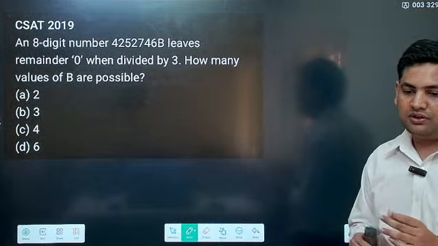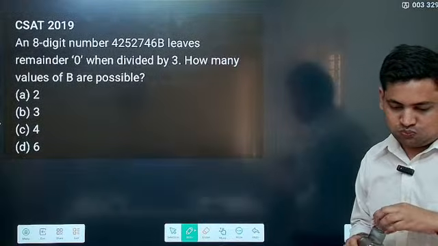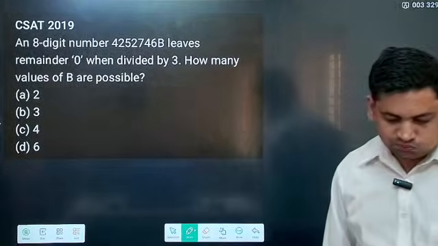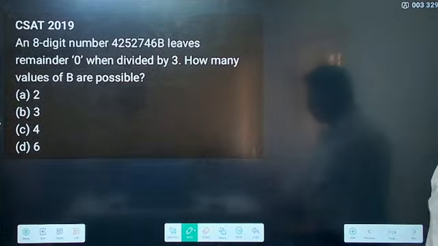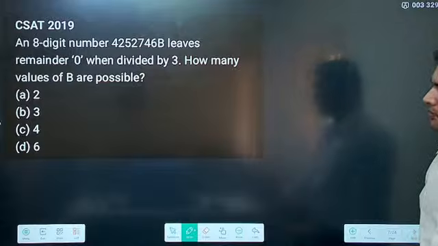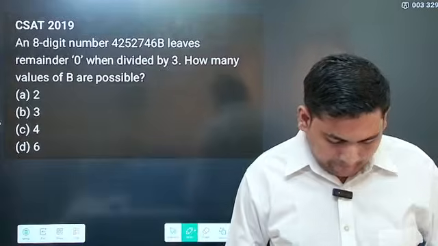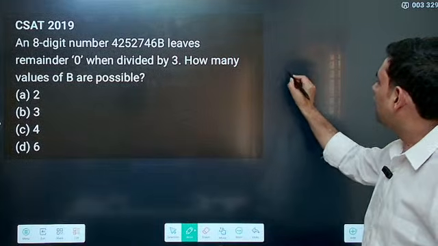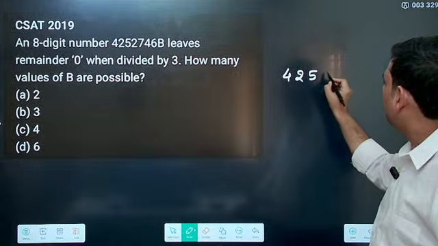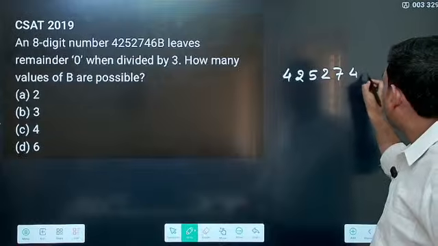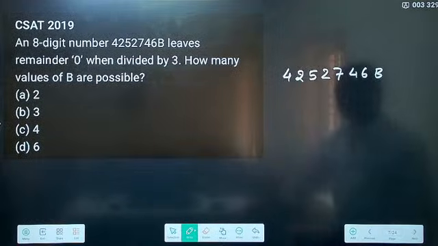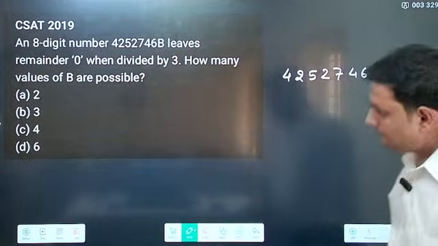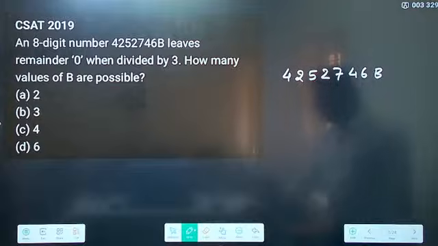How many values of B are possible? Now, what we have to do? How many values of B are possible?